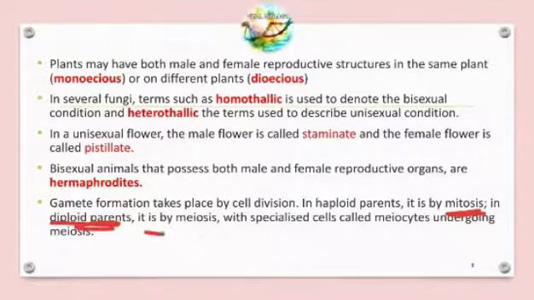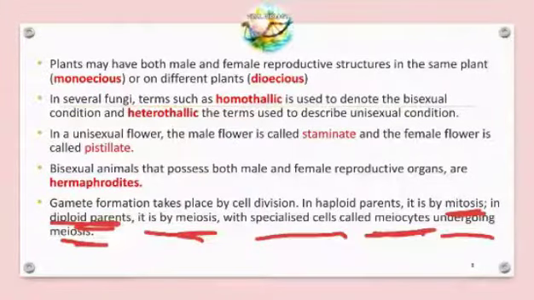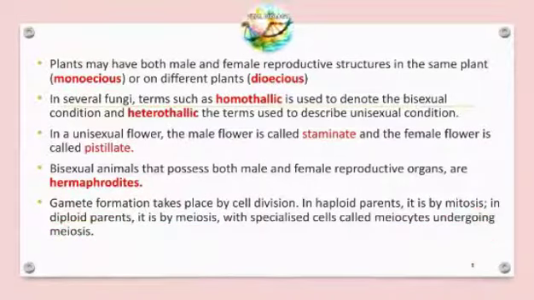And it is by meiosis, with a specialized cell called meiocytes undergoing meiosis. Meiocytes are also called mother cells, which are present in meiosis, not in mitosis. It's seen in meiosis. Meiocytes means mother cells. So let us move on to the next thing.